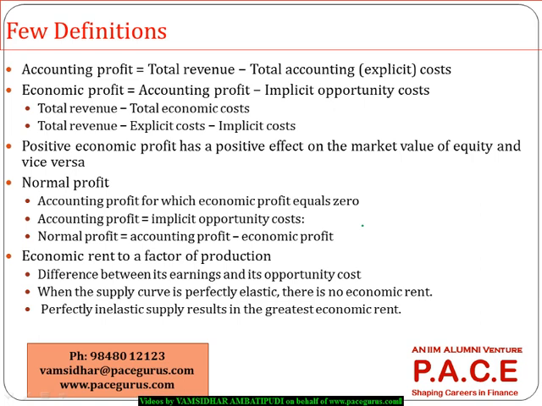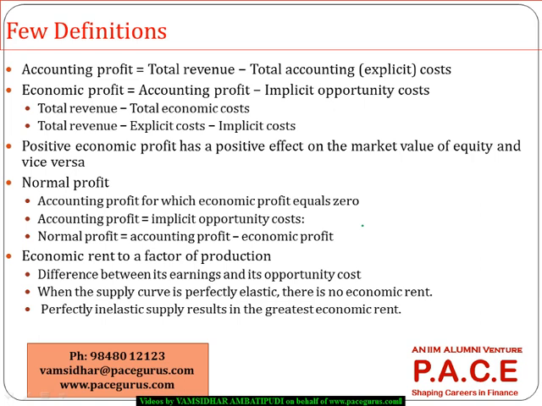You will get some normal profit, you will get some accounting profit, but that accounting profit, if I subtract the implicit opportunity cost from it, becomes zero. Means my accounting profit is the same as my opportunity cost.